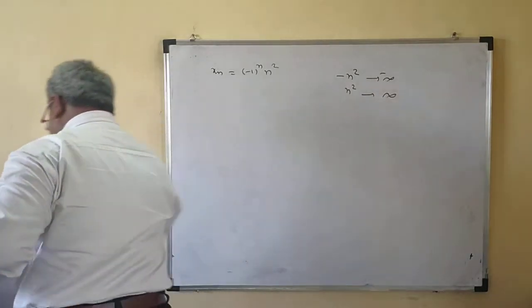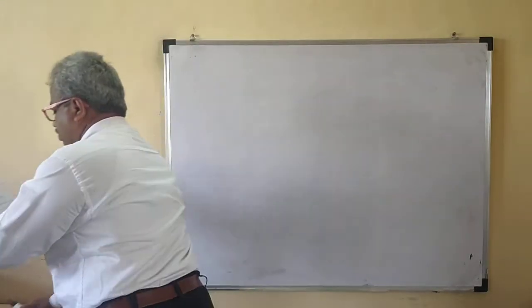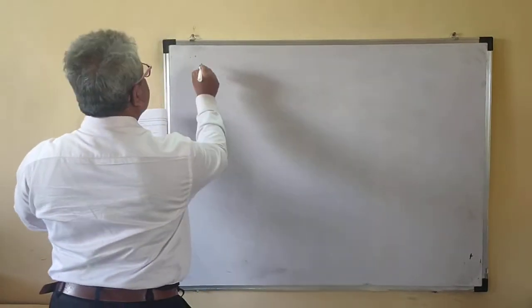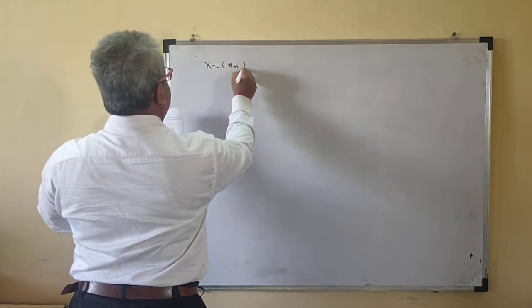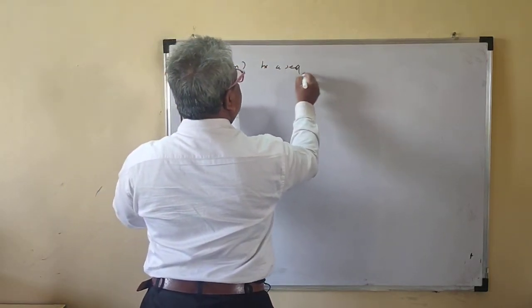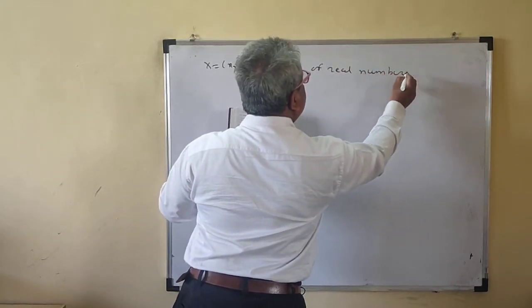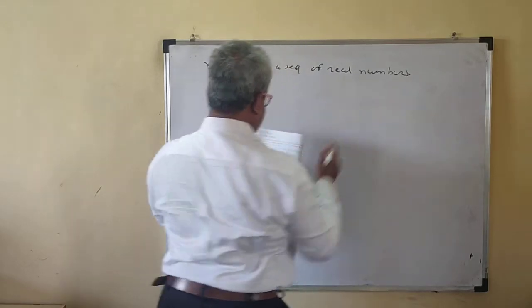Okay. So one thing is very important, that is increasing sequence and decreasing sequence. Let x equal to xn be a sequence of real numbers.